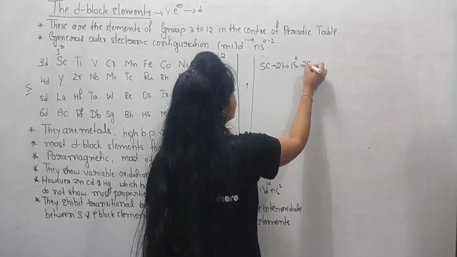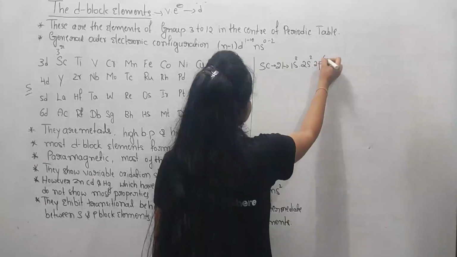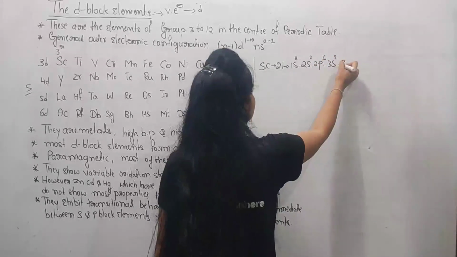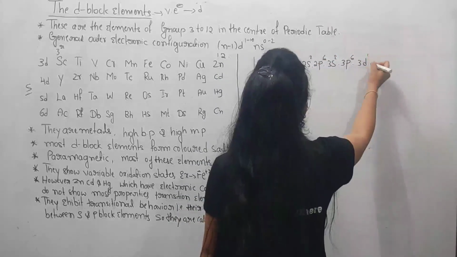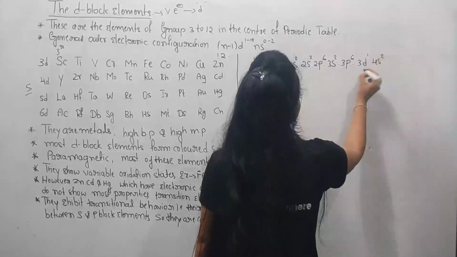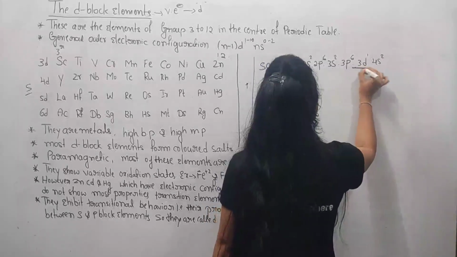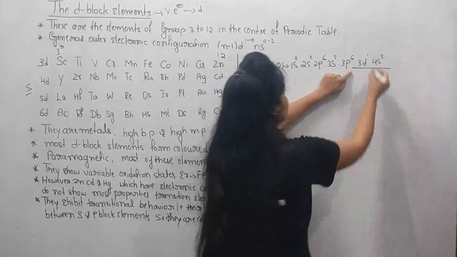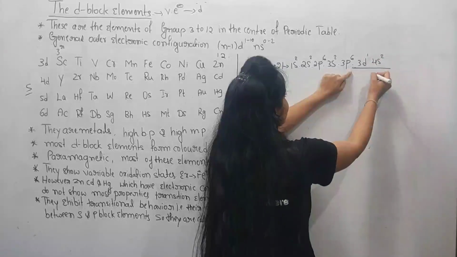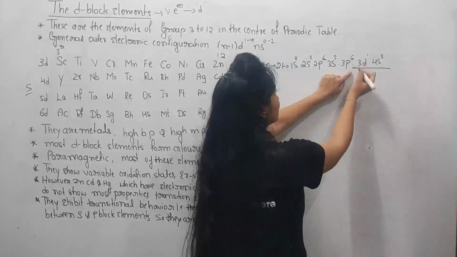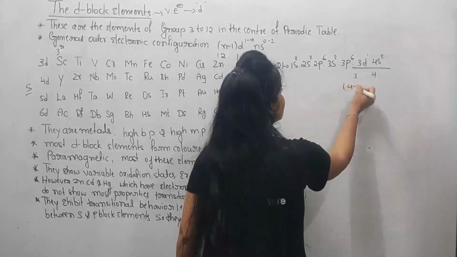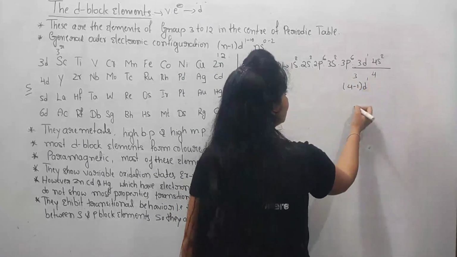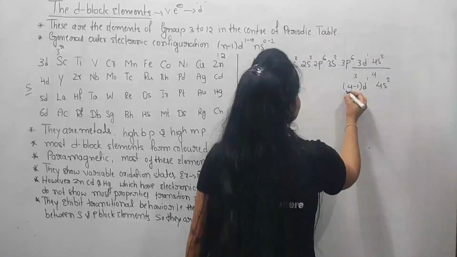Let us start to write the electronic configuration: 1s2, 2s2, 2p6, 3s2, 3p6, 3d1, 4s2. Just observe this outermost shell. In the place of n we have 4, and in the place of n-1 we have 3, meaning 3d1, 4s2.